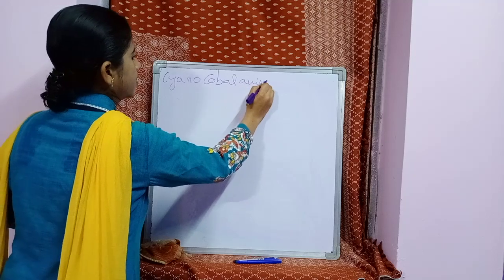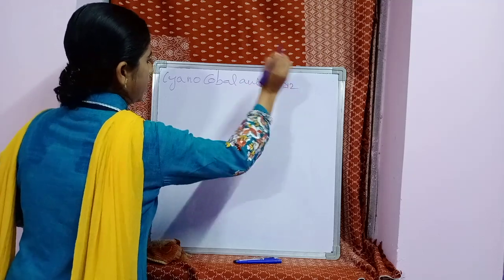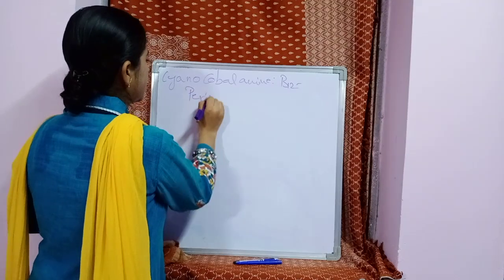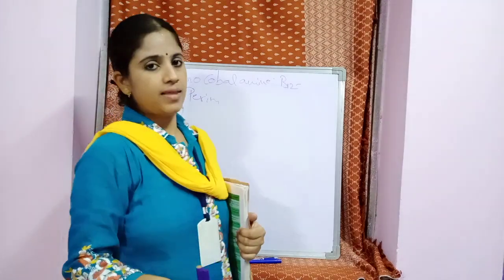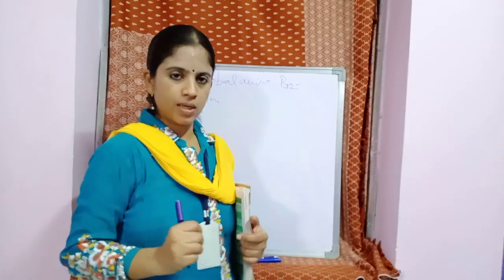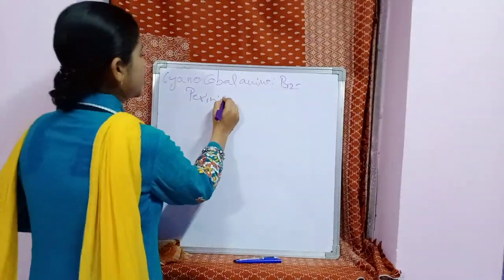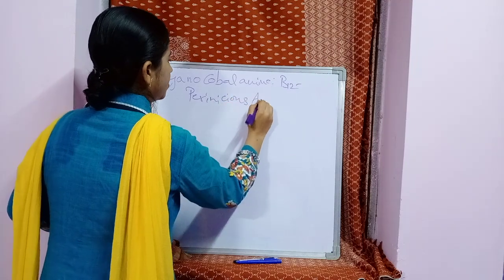Cyanocobalamin. It is vitamin B12. Its deficiency leads to pernicious anemia. It is more dangerous than anemia. The condition of anemia itself is worse. It is worse than anemia. That is pernicious anemia.